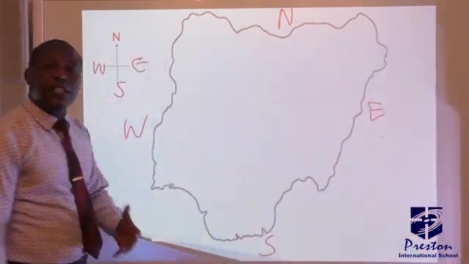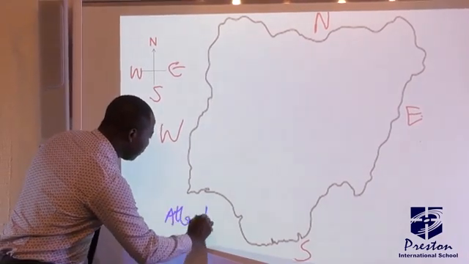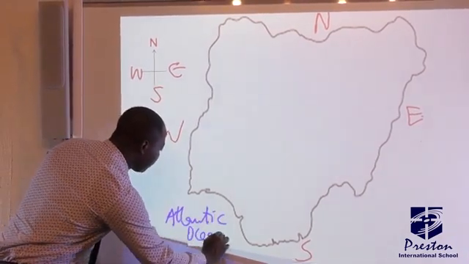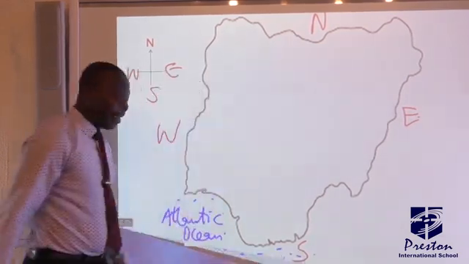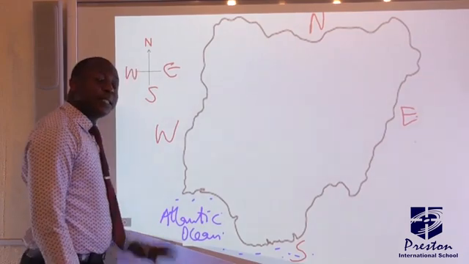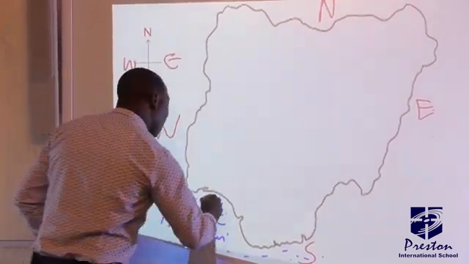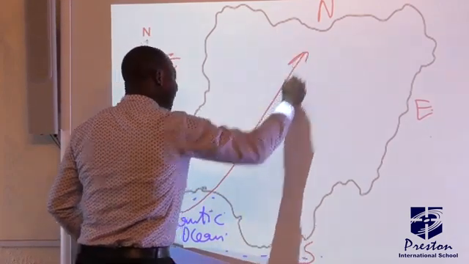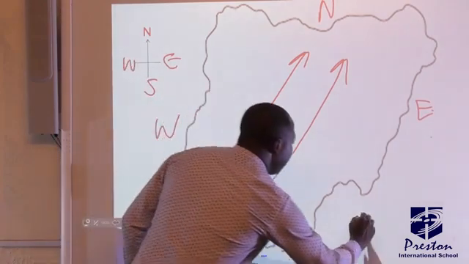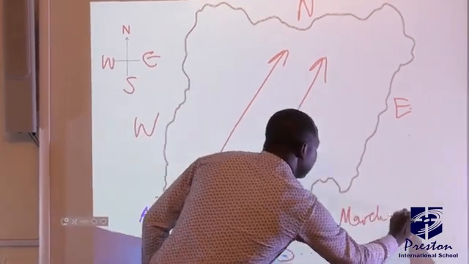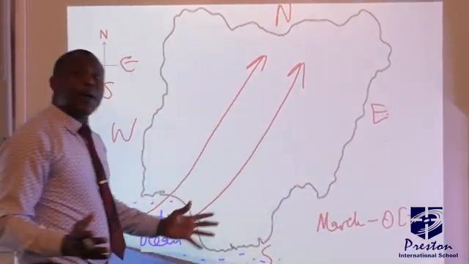And remember, Nigeria shares boundary with the Atlantic Ocean. So all these parts is the Atlantic Ocean. And that is where the wind blows from. The southwest trade wind, also known as the tropical maritime air mass. So it blows from the Atlantic Ocean deep into Nigeria within a period that is March to October. So that's about 8 months.